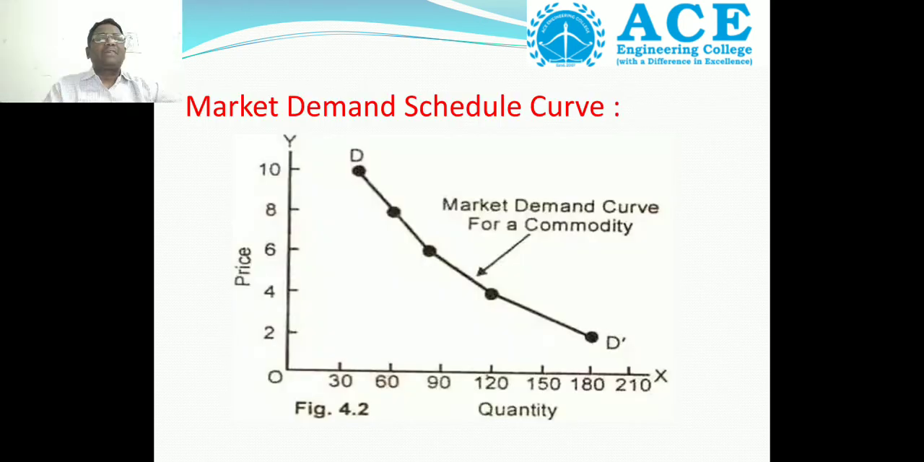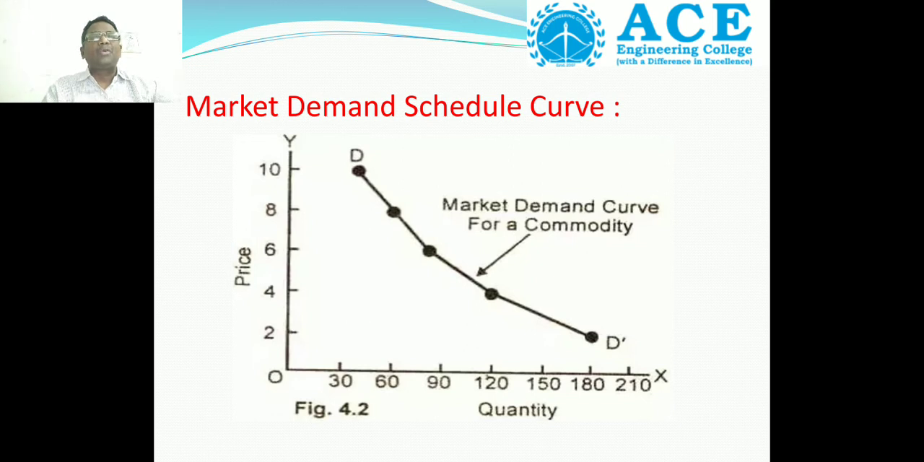In the OX axis, we are writing the quantity of the product. In the OY axis, we are writing the price of the product. Combined together all the dotted portions are A to F. Then we are getting the market demand curve for a commodity.